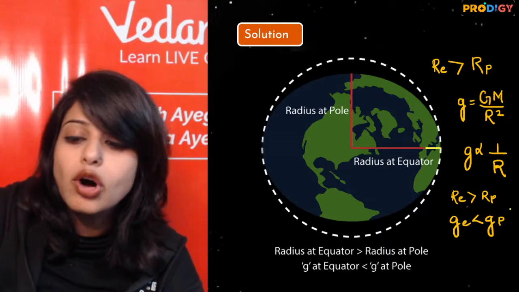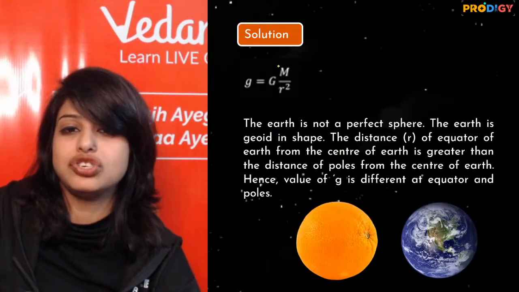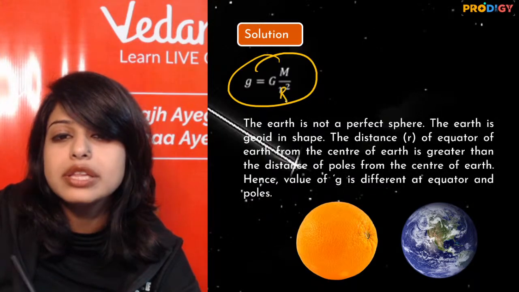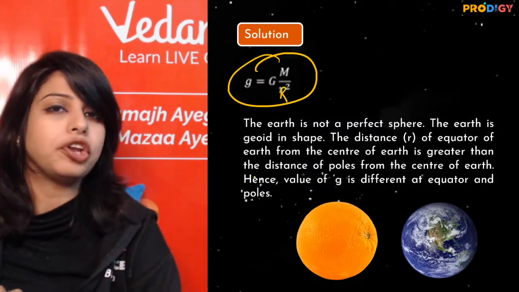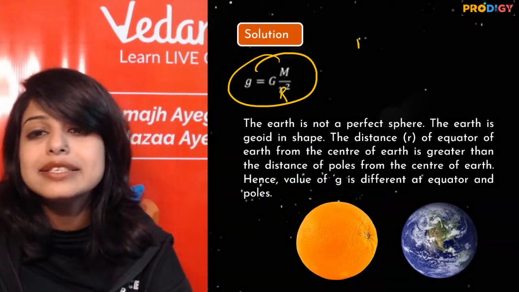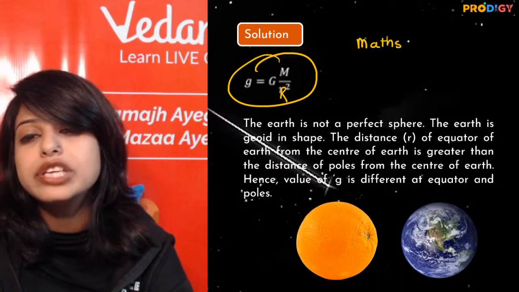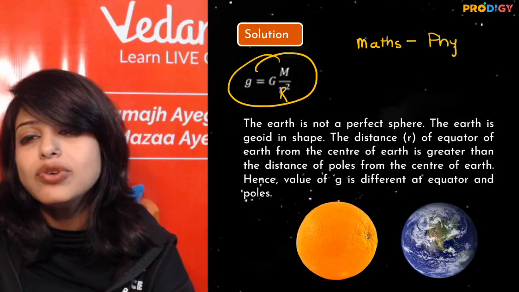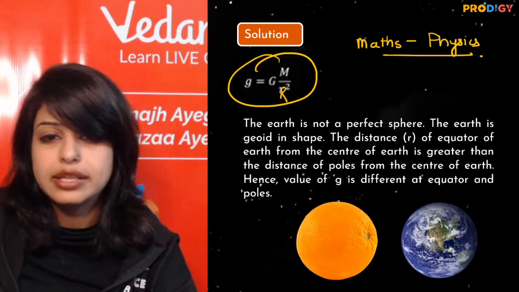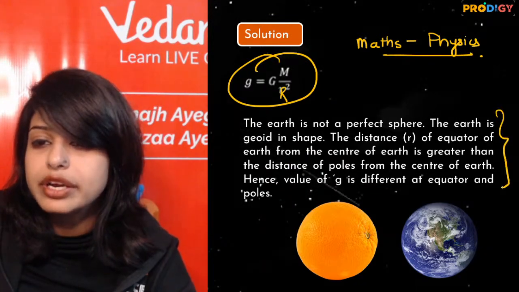This is the whole thing that you have to mention. If you miss on this, then you are missing on your 2 marks. So maths is a very simple language of physics. Try to use it wherever you can. There is a way that I can write the theoretical answer.